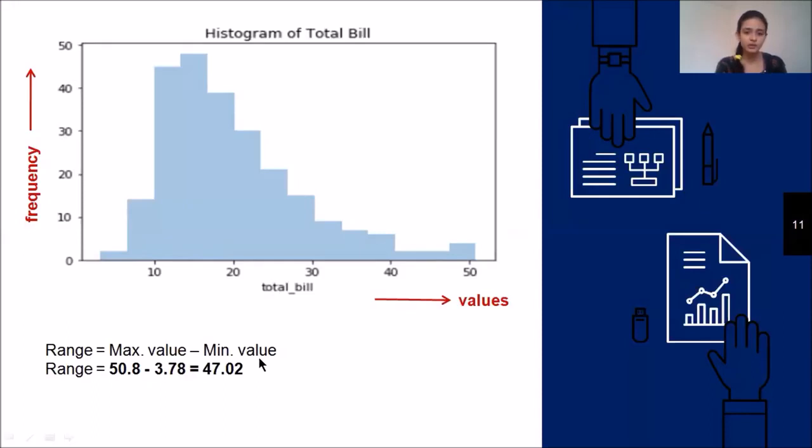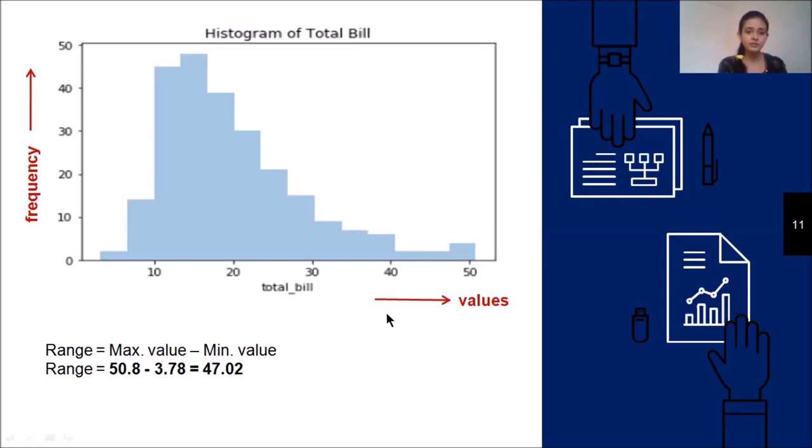That is maximum value minus minimum value. Suppose over here my maximum value is 50.8 and my minimum value is 3.78. So my range will be 50.8 minus 3.78. It gives me the answer as 47.02. So 47.02 is the range of the data. This is how I am calculating the range.